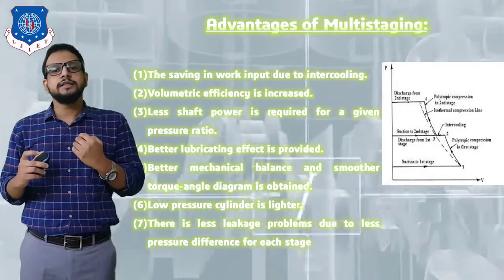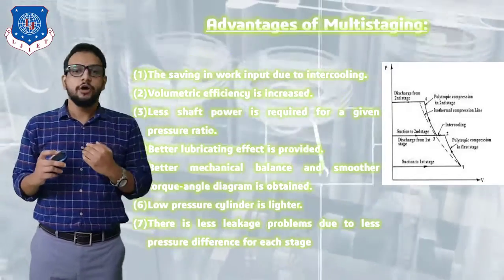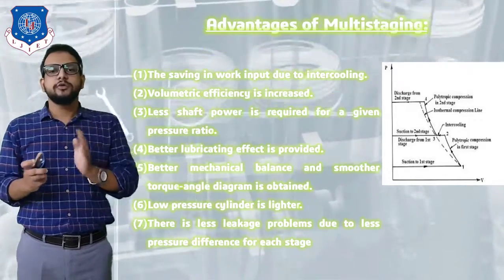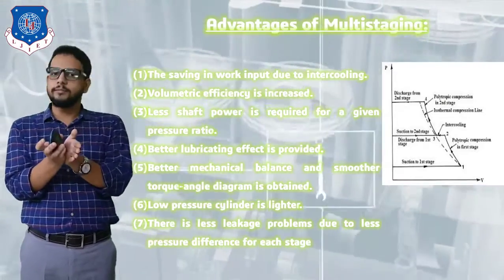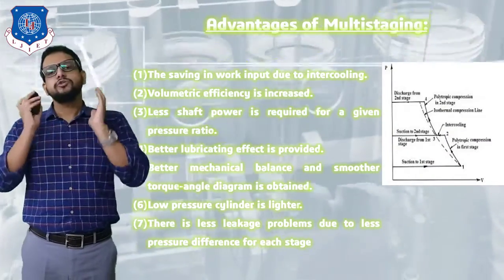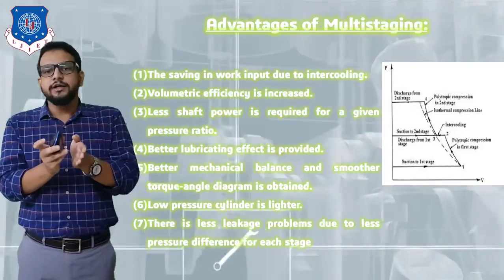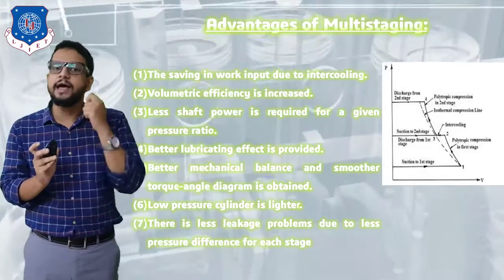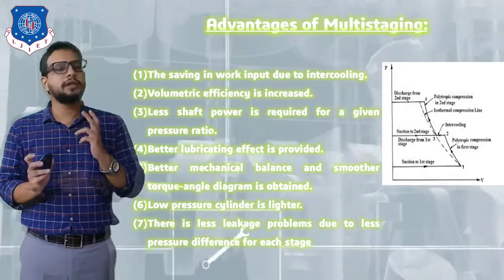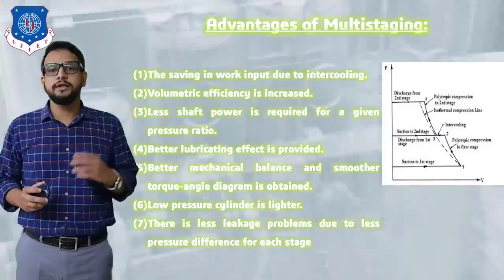Next, seventh one, there is no leakage problem due to less pressure difference for each stage. Obviously, if we are compressing the air in stages, one cylinder has to maintain very less pressure, that is 5 bar pressure, right? So in that case, higher is the pressure, higher is the problem of leakage. And similarly, if lower is the pressure, lower is the problem of leakage. So I hope guys that you are clear why we need to do multi-staging in a reciprocating compressor and